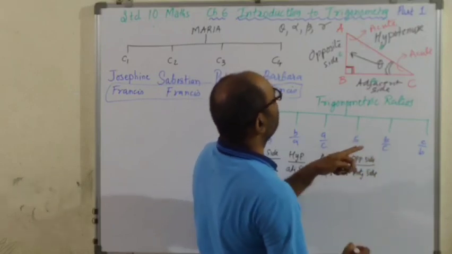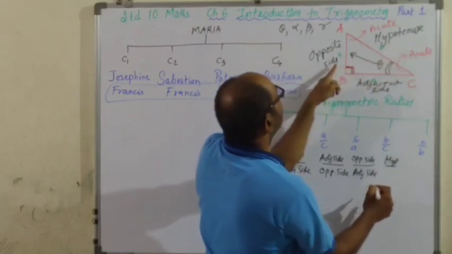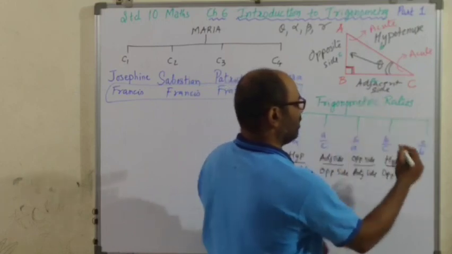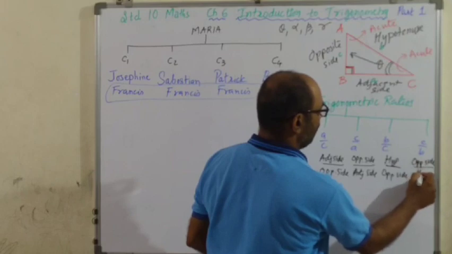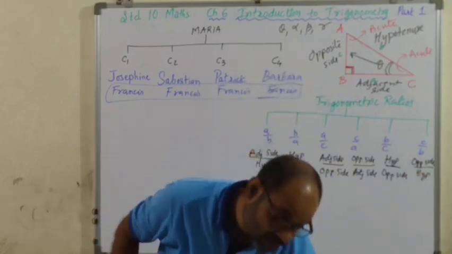Correct? What is B upon C? B यहाँ है, hypotenuse upon C, opposite side. And definitely this is its inverse, so opposite side upon hypotenuse. Opposite side upon hypotenuse.